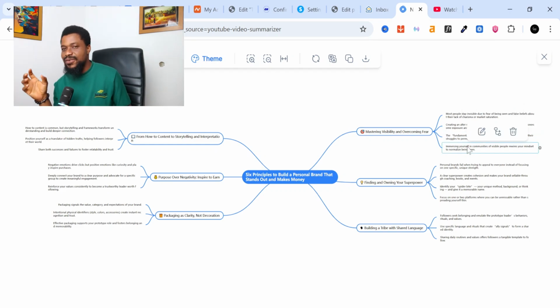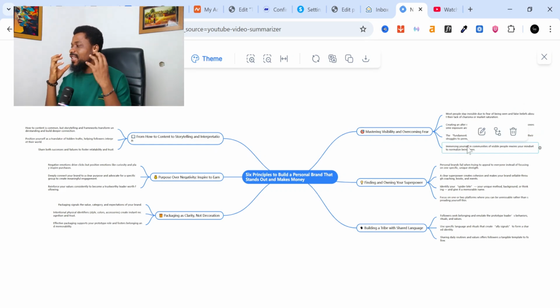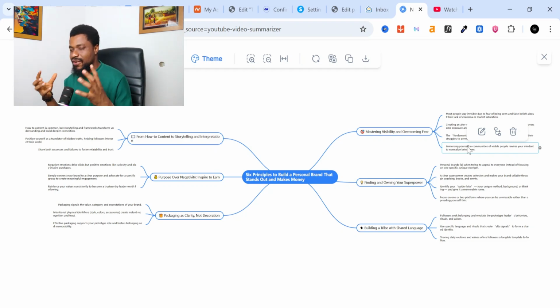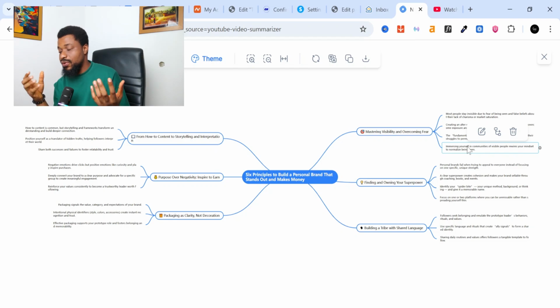So this is how you can use this AI tool to learn anything fast. Again, I've not watched that video, but with this simple step, I can get the entire message that the video is trying to convey.